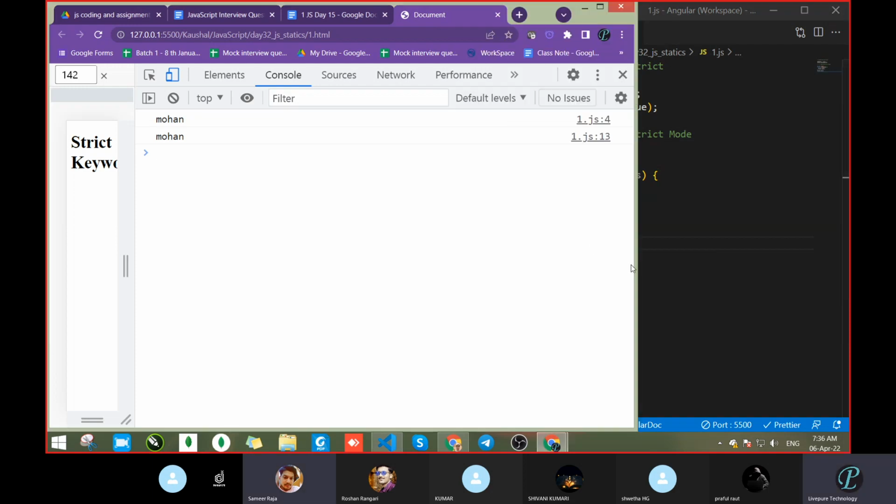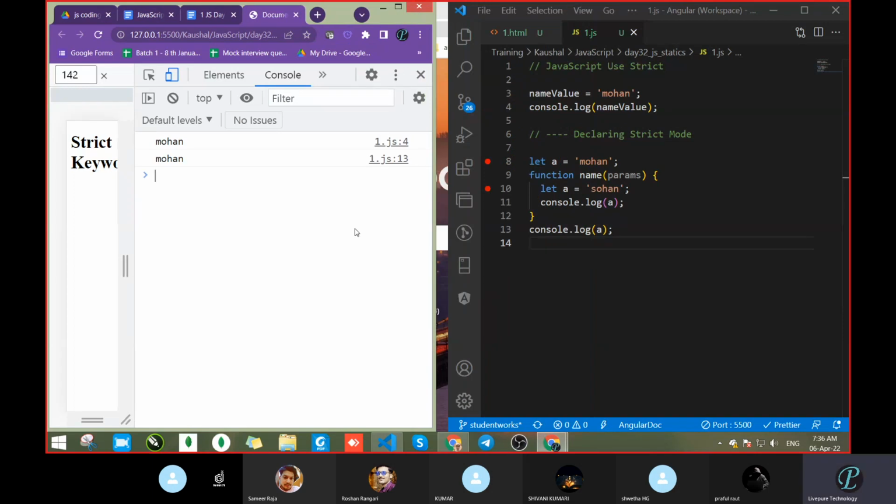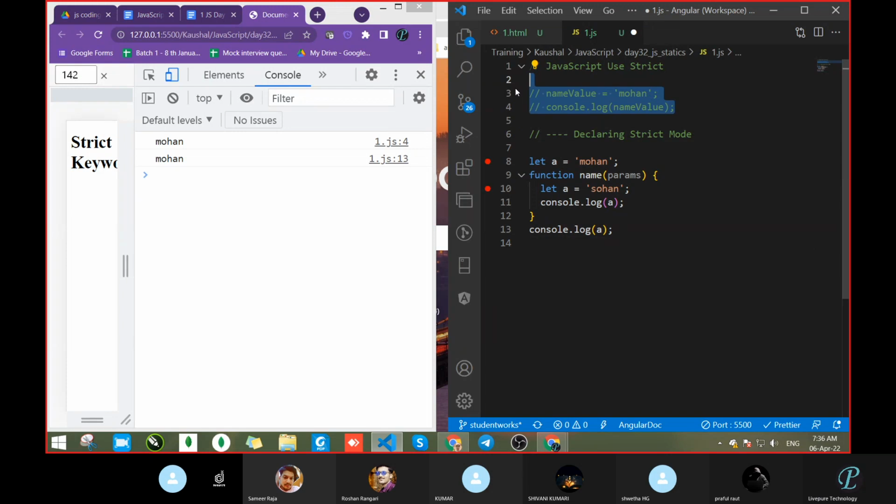Check the line number. One second. Yeah, so line number is 4. Where is line number 4? Let's comment this one, I don't want that one. So line number 13 gives Mohan. Where is line number 13? 13 is outside. But what happened?